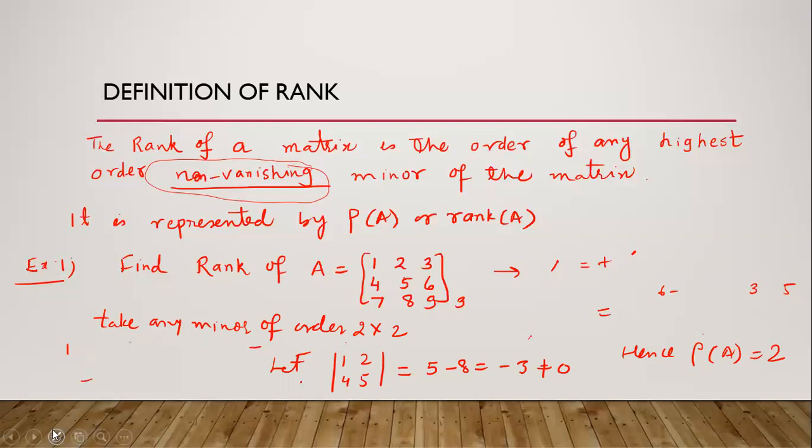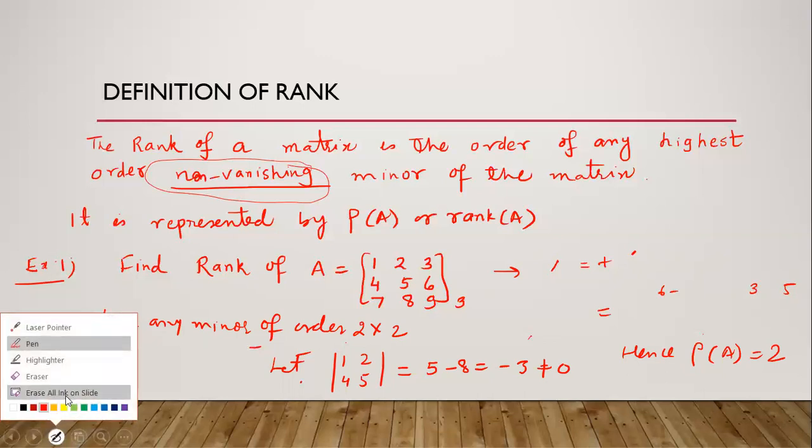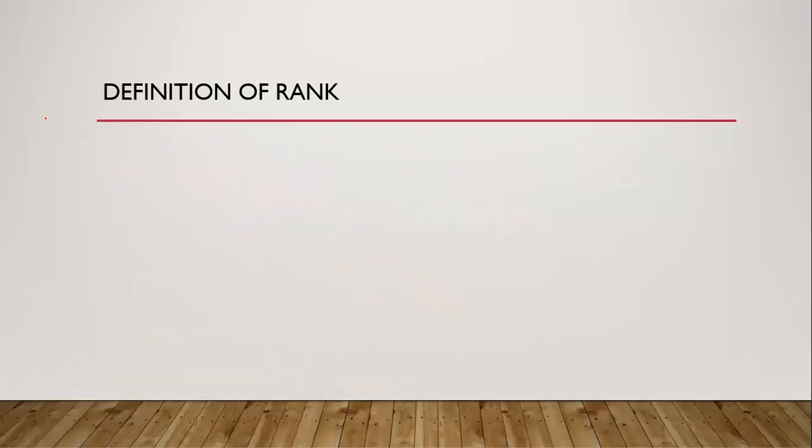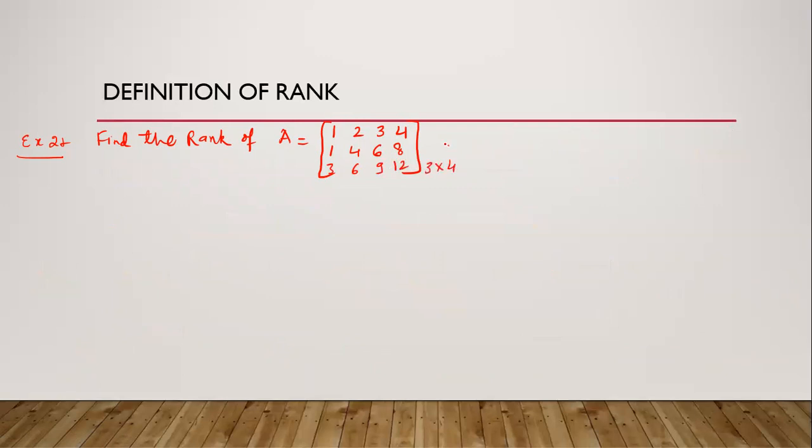Another example. Example 2. Find the rank of a rectangular matrix A: 1, 2, 3, 4, 2, 4, 6, 8, 3, 6, 9, 12. This is a matrix of 3 cross 4.